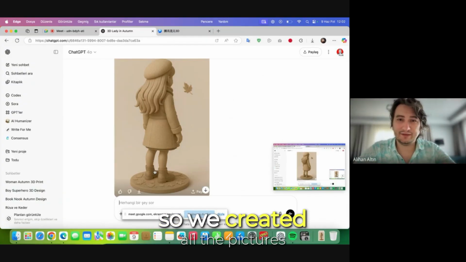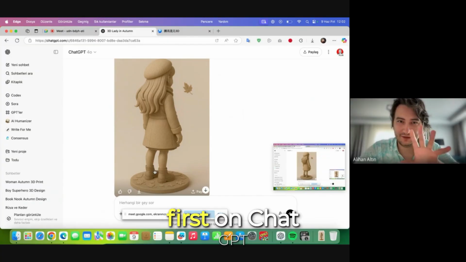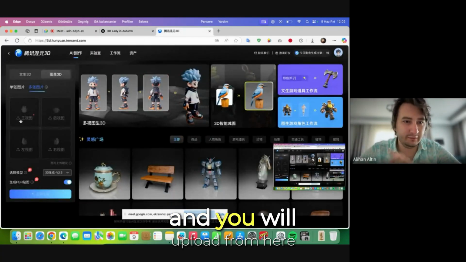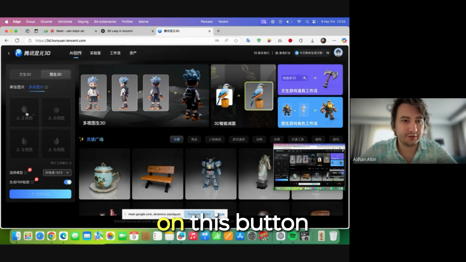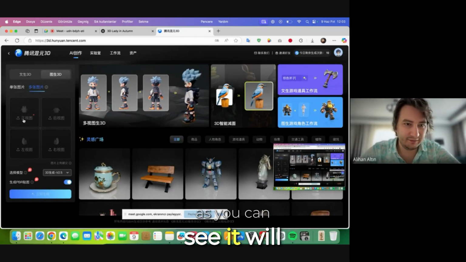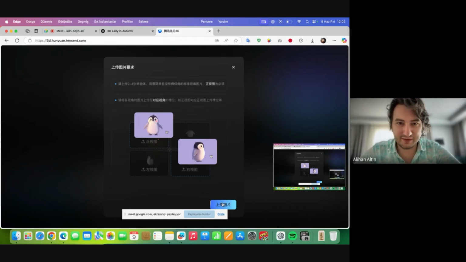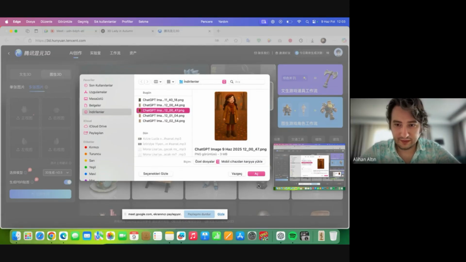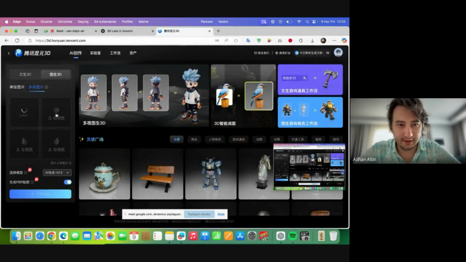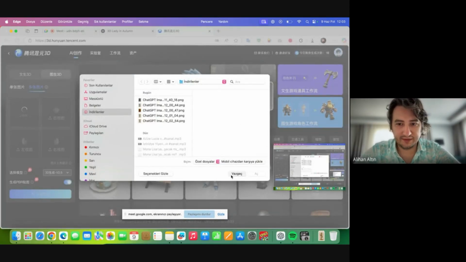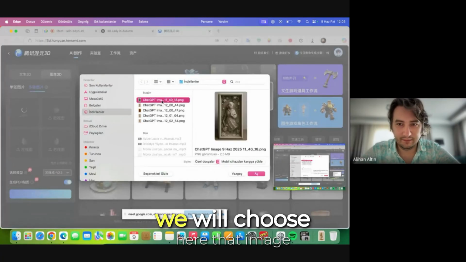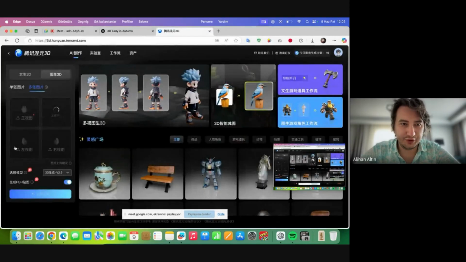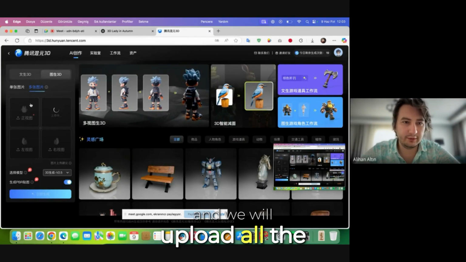So we created all the pictures of our design first on ChatGPT, and we will download all the pictures, and we will upload from here on this button. As you can see, it will be looking at the design. So we will choose that one, and for the backside here, we will choose that image, and we will upload all the pictures.